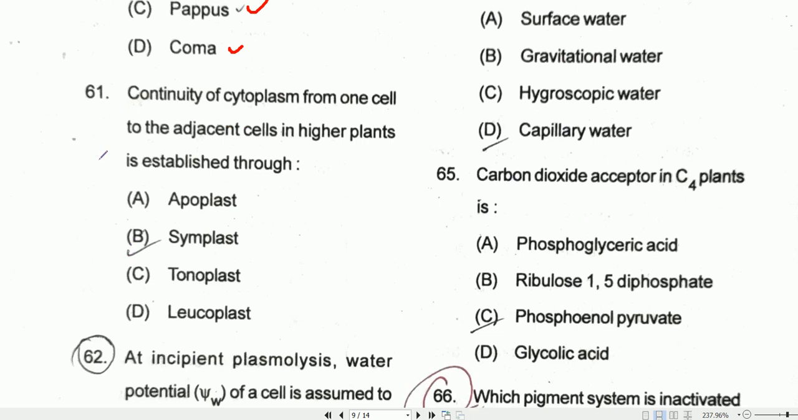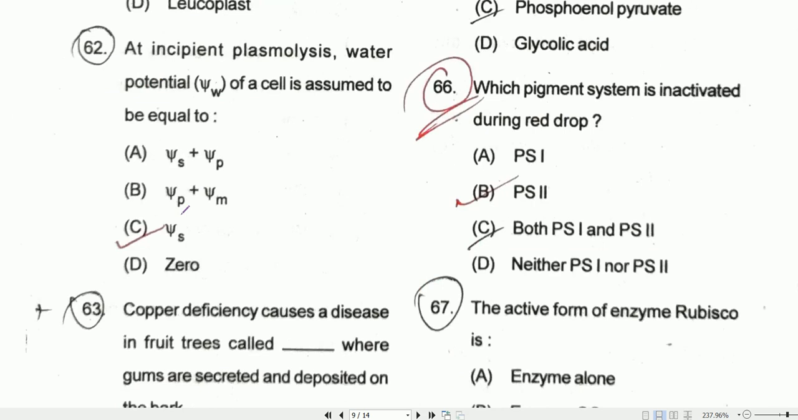Coming to question number 61, continuity of cytoplasm from one cell to adjacent cell in higher plants is established through symplast. Option B will be the correct one. Coming to question number 62, at incipient plasmolysis, water potential, that is psi W of the cell, is assumed to be equal to psi S. At the time of incipient plasmolysis, psi S is equal to psi W. So solute potential is equal to water potential, psi W.